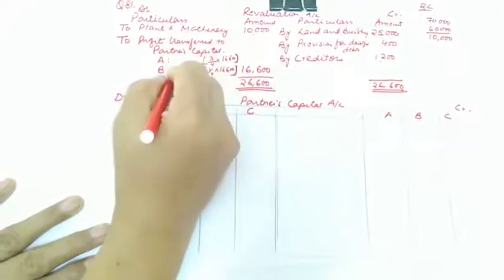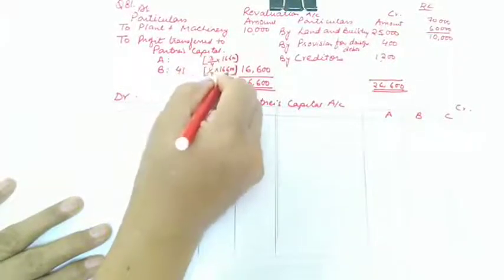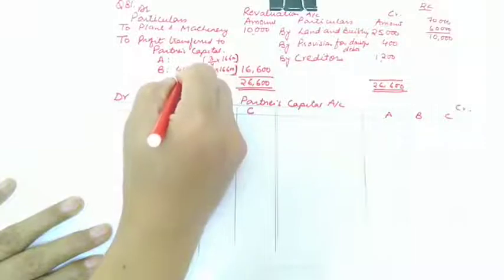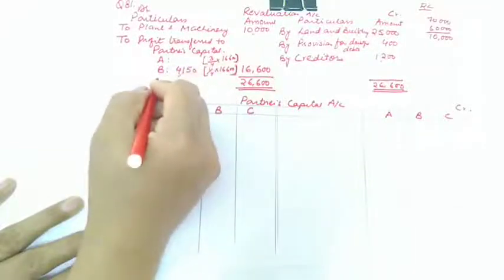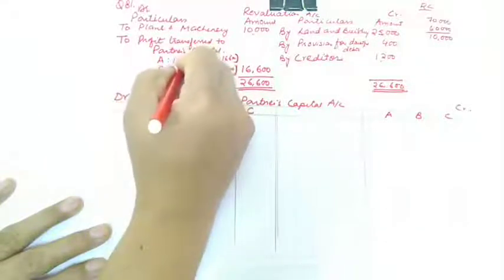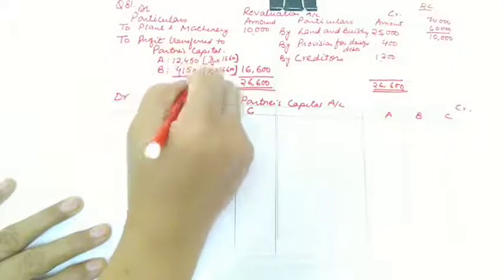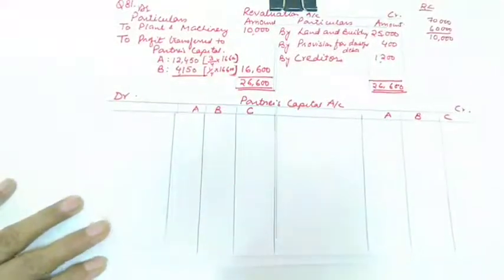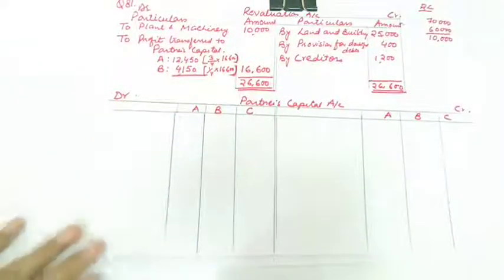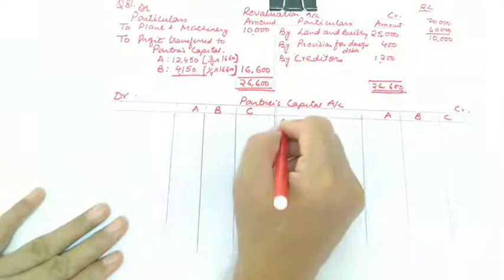So B will be getting 4 4s are 16, 4 1 50, that is 4,150, and the remaining profit will be 12,450. This will go to A. Now your revaluation account is completed. Now let us prepare the partners' capital account. There is a capital adjustment also.